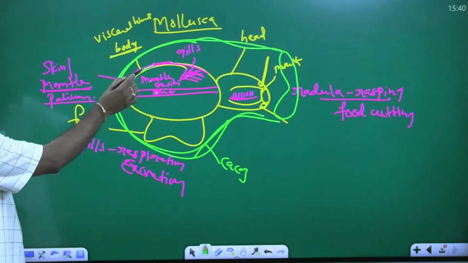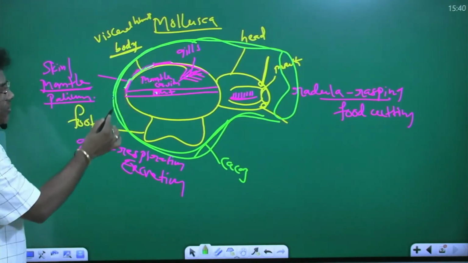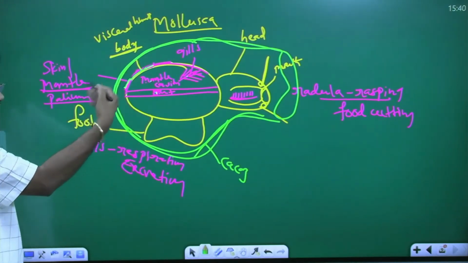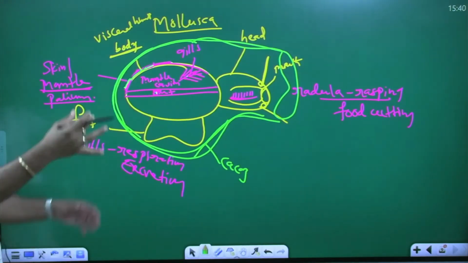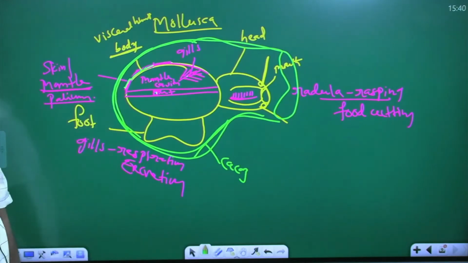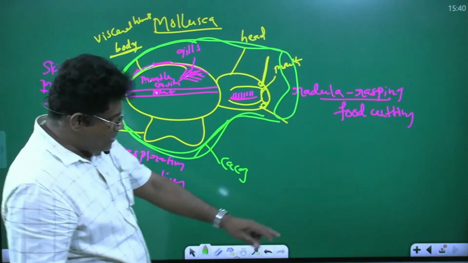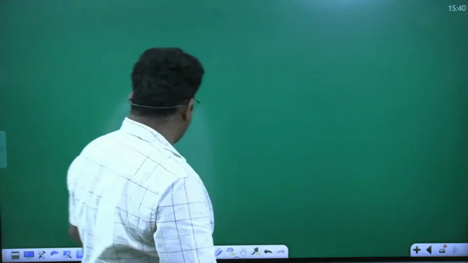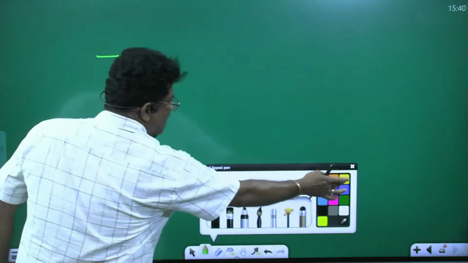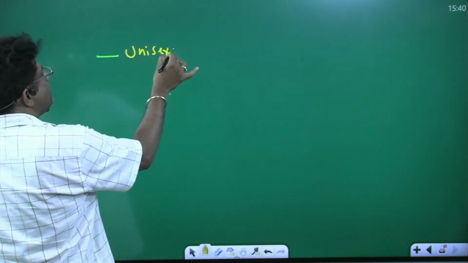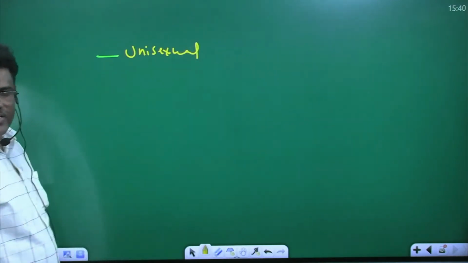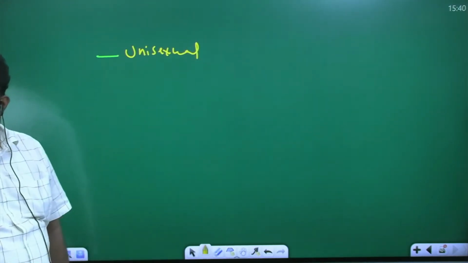This is the mantle layer. It produces what? A shell. The shell is made up of calcium carbonate. The whole body is inside the shell. What is the use of shell? Protection. Any doubt? Yes. The last point of Mollusca: they are mostly unisexual, meaning dioecious.